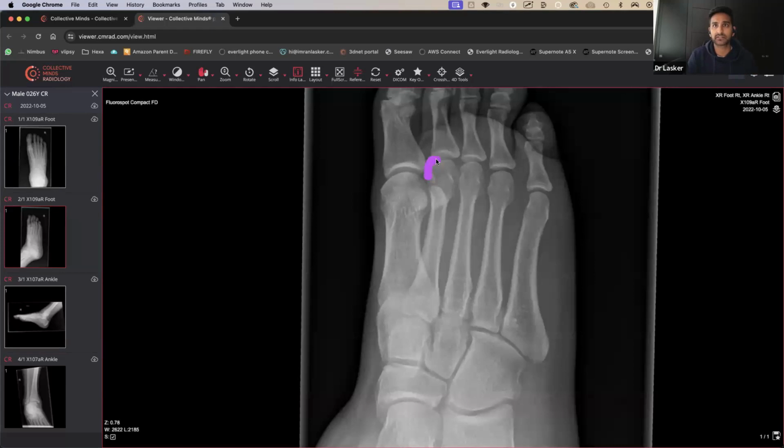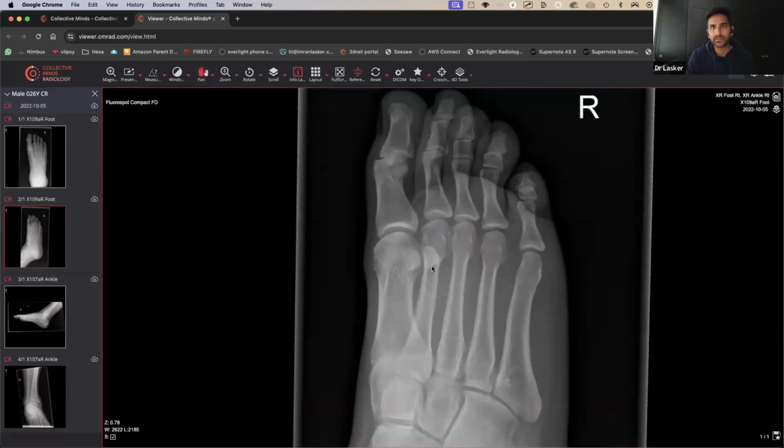Then we look at the metatarsal heads and just make sure they look very, very nice and well corticated and not too sclerotic. And when I say sclerotic, I mean they don't look like they've got increased whiteness or maybe even loss of some of the normal contour. So it looks very smooth right now, but if it starts to look a bit irregular or maybe a bit denser in that area, then you may be worried that there could be some sort of vascular necrosis, something called Freiberg's infraction. But here we don't see anything like that.